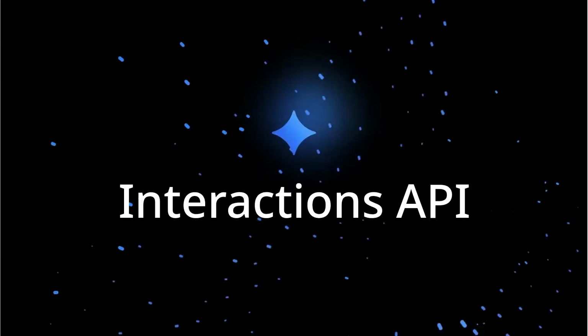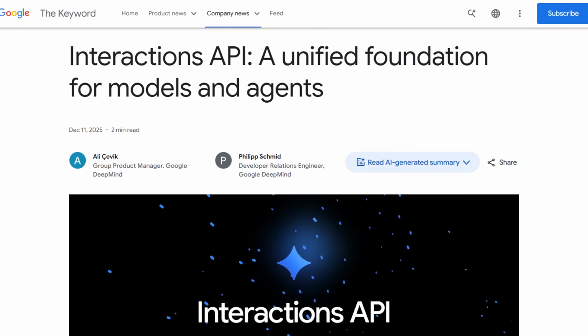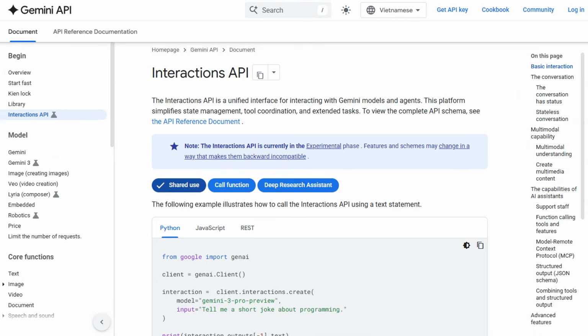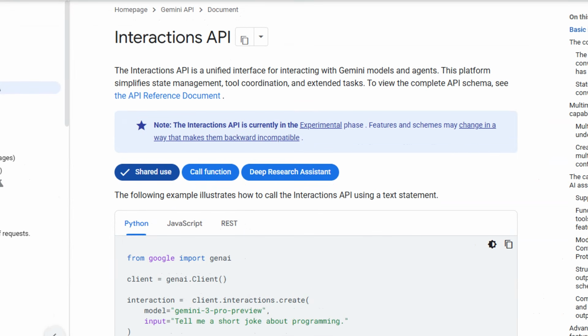Okay, so in this video, I'm going to look at the new Gemini Interactions API, which was released last week. This is something that the team has been working on for a few months now. It really makes a lot of sense in that as the way we're using large language models has changed over the past few years, the API endpoints really have had to change as well.